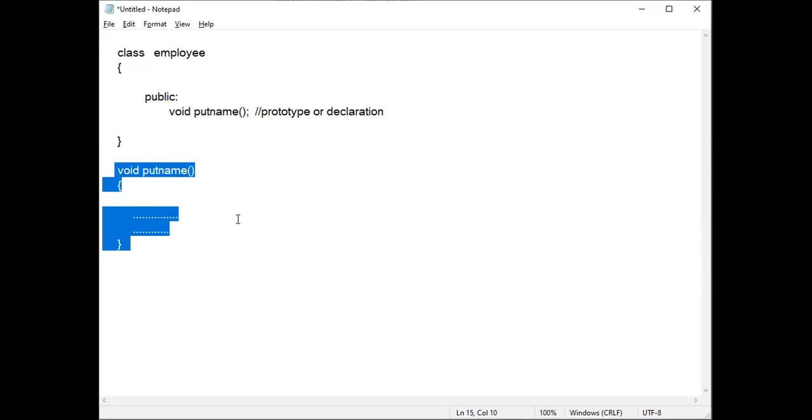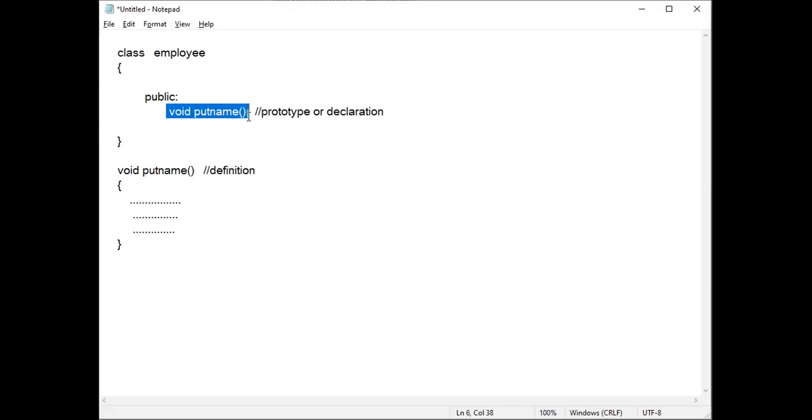This part is called a function definition. It is not a prototype, it is a definition where you see actual code, because in this function we are writing some code. I have written some dotted lines; this is the code. Where you write actual code, this complete thing is called a function definition. Understood? And this line is called a function declaration.